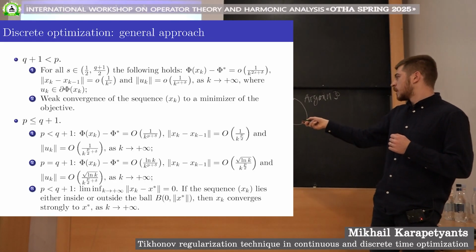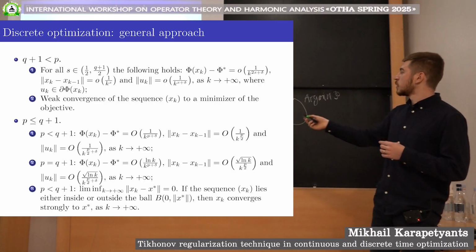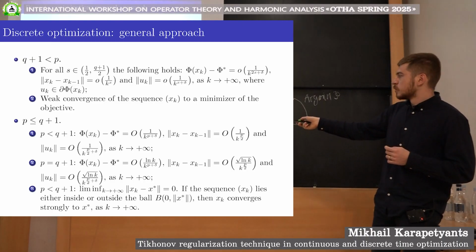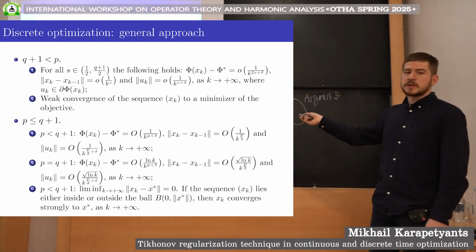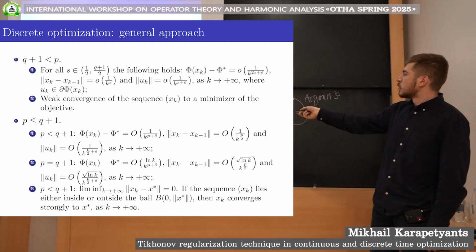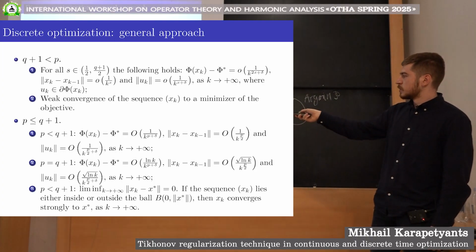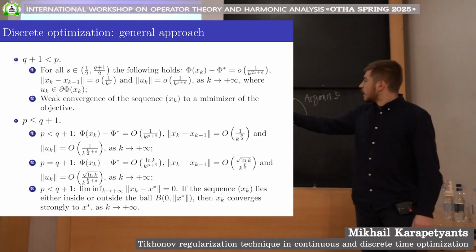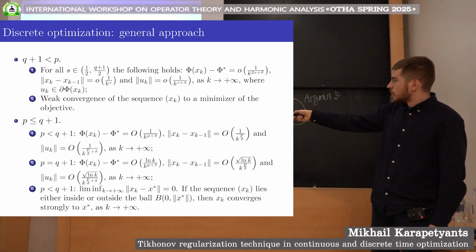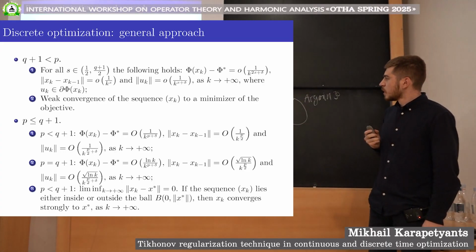And if we want to obtain the full strong convergence of the generated iterates to the minimal norm solution, then we have to impose an additional very technical and pretty much unverifiable assumption that the sequence lies either inside or outside this ball. Then we have full strong convergence. So these are two major problems: the separation of the results and this technical condition for the full strong convergence of our iterates.